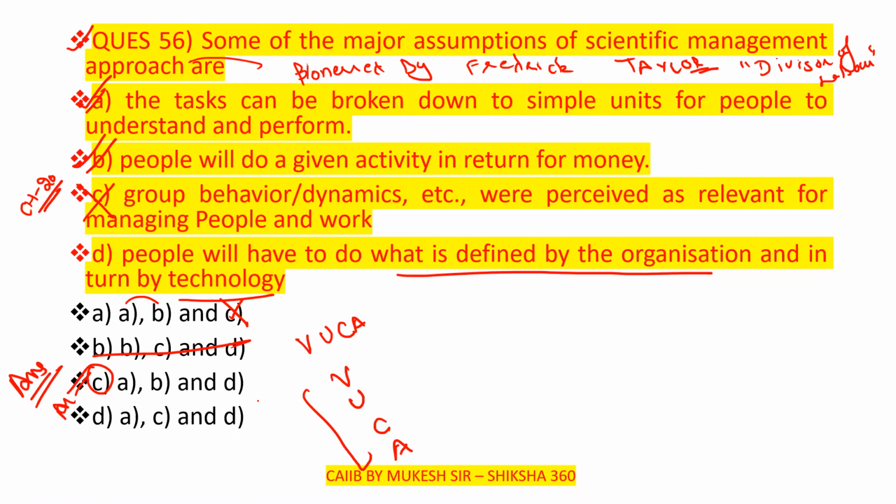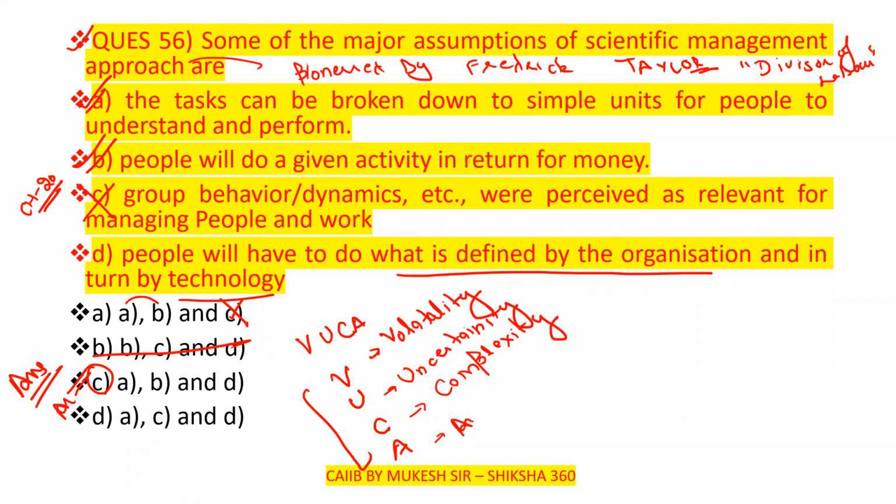It is one of the favorite questions. V stands for volatility. U stands for uncertainty. C stands for complexity. A stands for ambiguity. Clear? So this is the full form of VUCA.